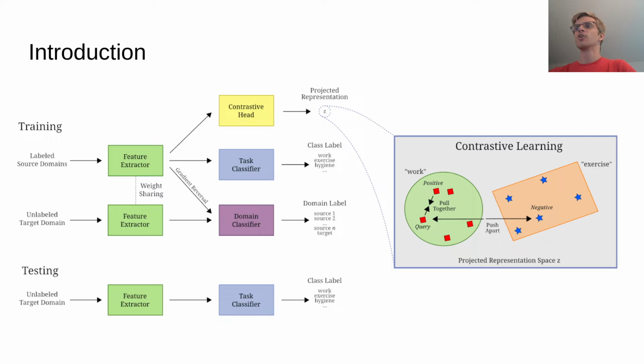In addition, we leverage contrastive learning, shown on the right. This operates on pairs of examples, here looking at two classes, work and exercise. For a query example, in this case with label work, contrastive learning pulls the representation toward that of a positive, or same labeled example, and also pushes the representation apart from a negative, different labeled example.